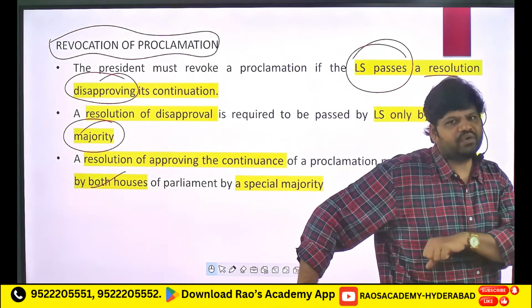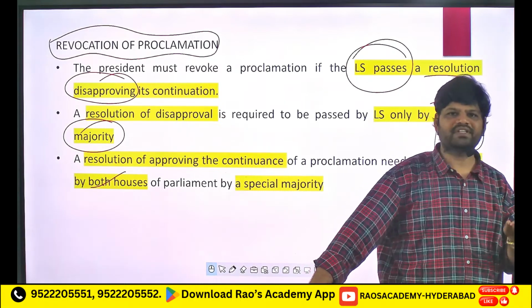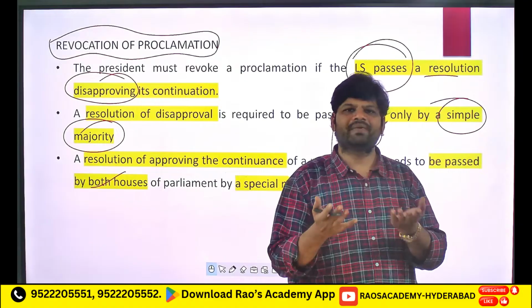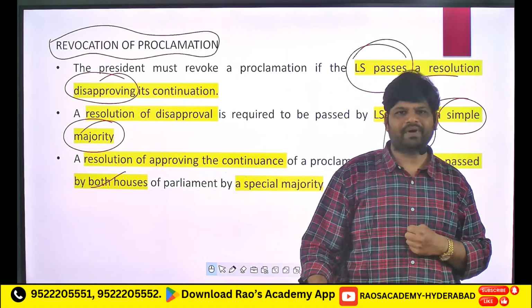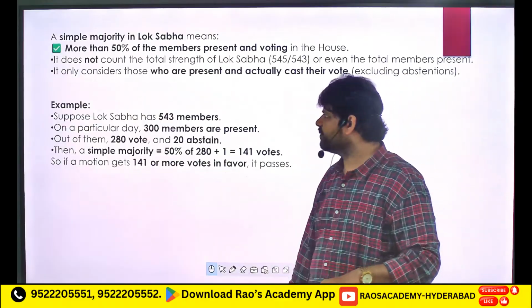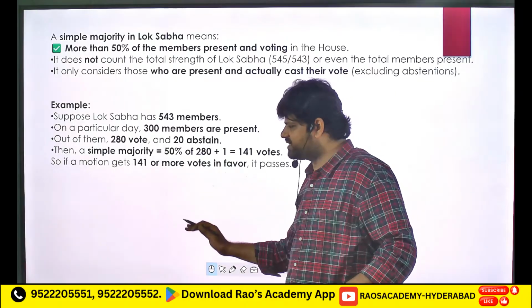But to discontinue, only Lok Sabha approval is sufficient. So here there is an unequal power between Lok Sabha and Rajya Sabha to discontinue. So basically Lok Sabha is getting the upper hand, right? So this is what is about national emergency.